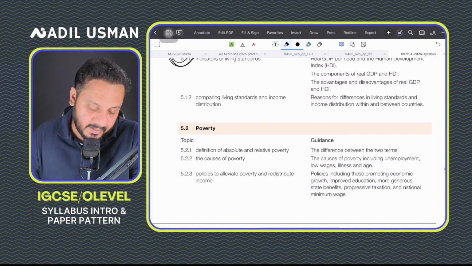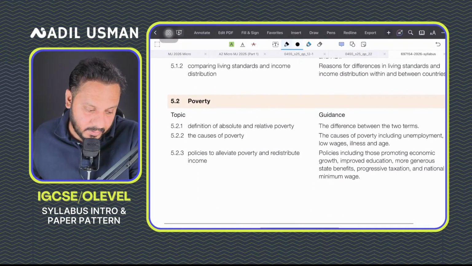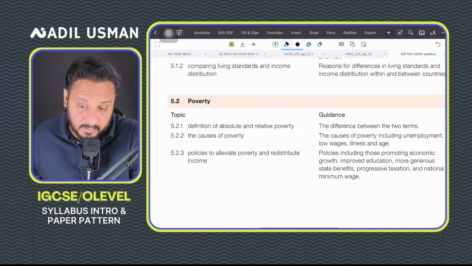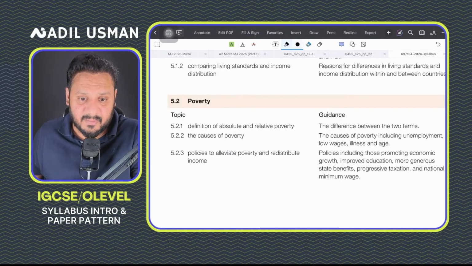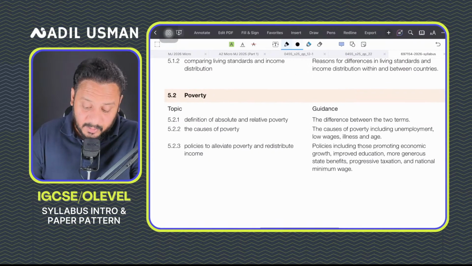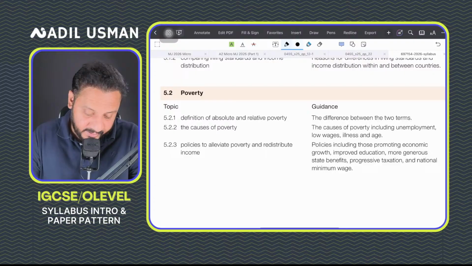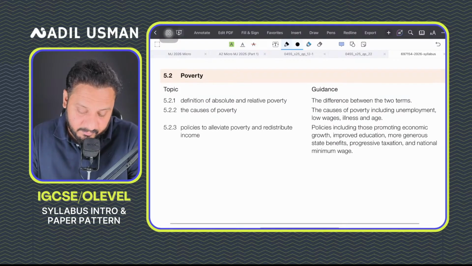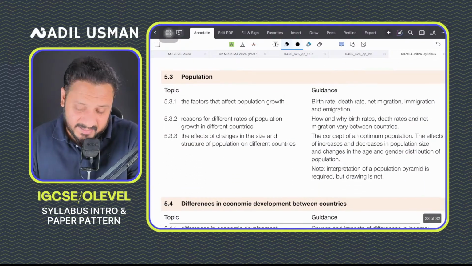You learn about poverty. You'll even learn that poverty is classified into absolute and relative poverty. You'll learn what are the policies the government should take or the state should take in order to alleviate or reduce poverty and redistribute incomes more equally. Again, this is all very interesting stuff.